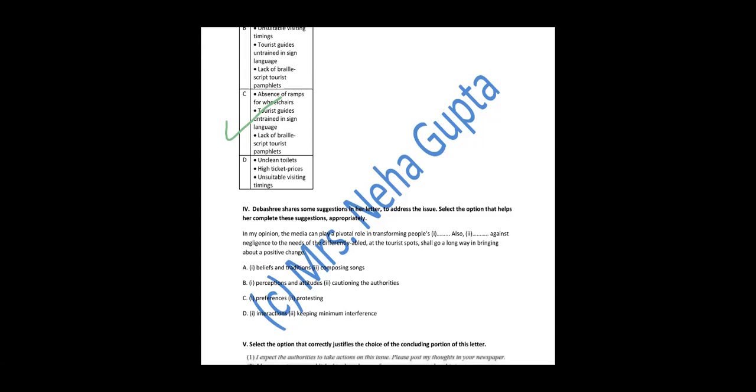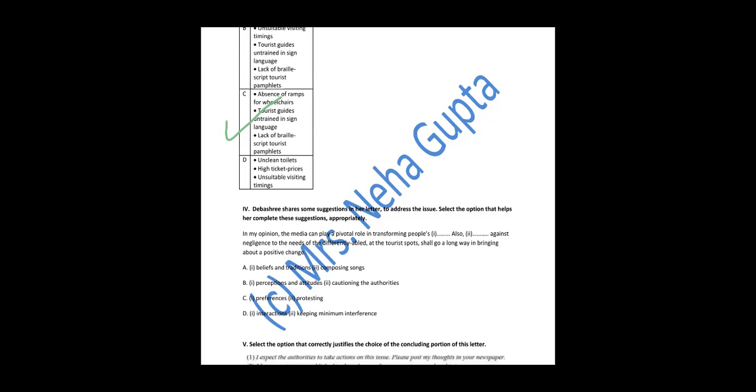B point, perceptions and attitudes. Do we need to transform the way the people think? Perception means the way a person perceives a thing, and attitude of a person. And also cautioning the authorities against negligence. Yes, we have to caution the authorities that there are needs that differently able people have at the tourist spot. So B point satisfies the answer, but let us see the C and D also.